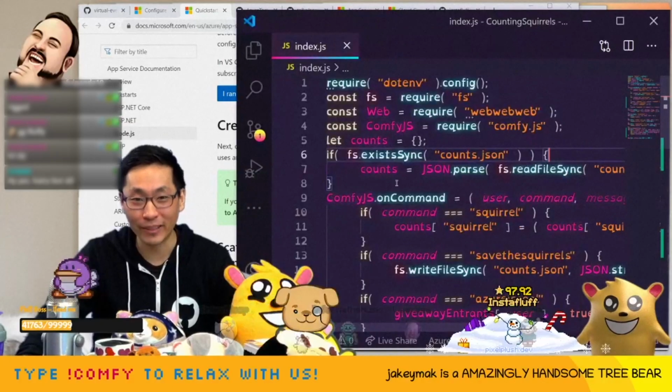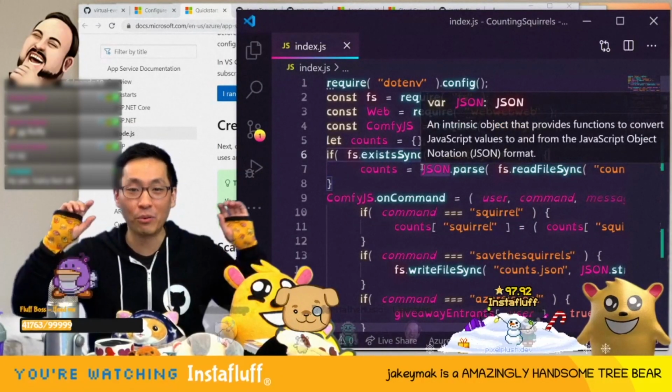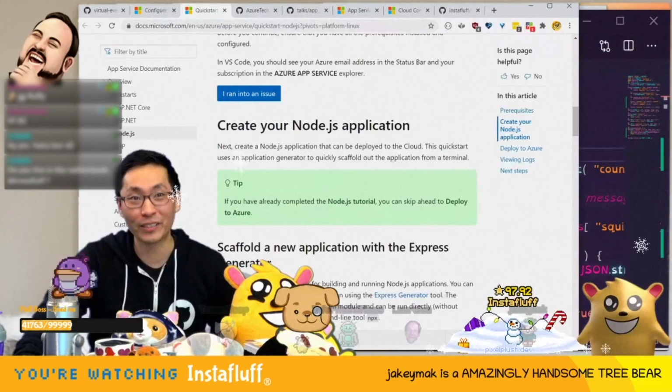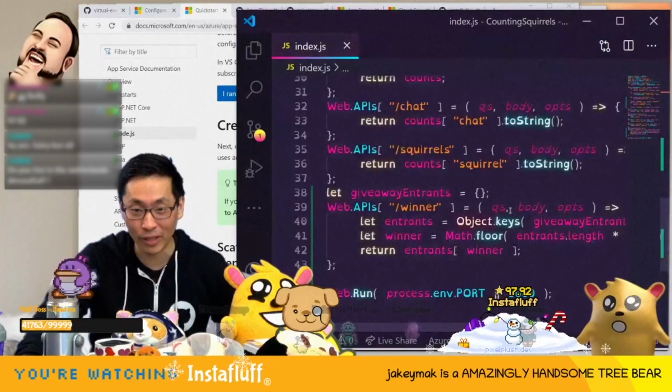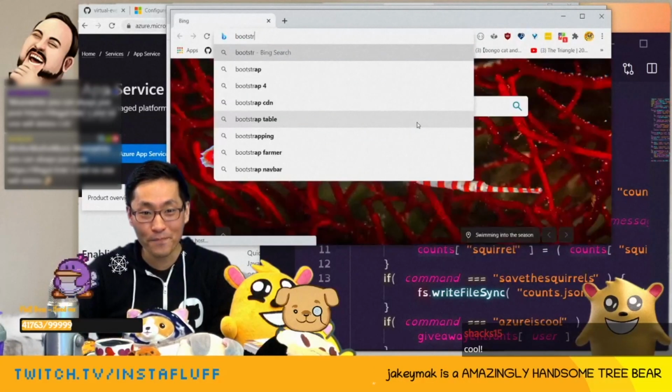I want to do one last thing with this, which is I want to see if we can put a web page, because we got the app service and we created APIs for it. If we can create an entire web service for it, then it's gonna be even better. So let's do a bootstrap page.